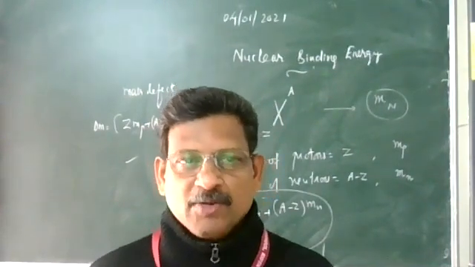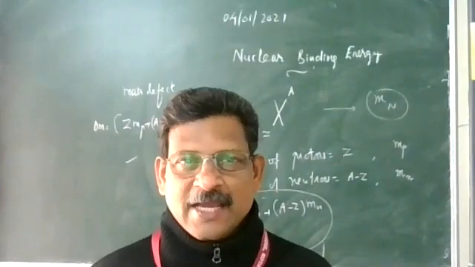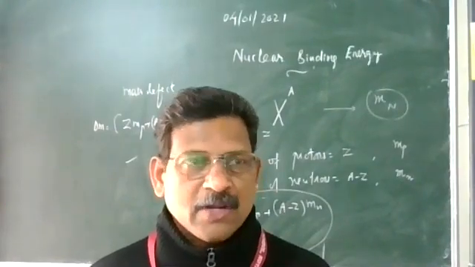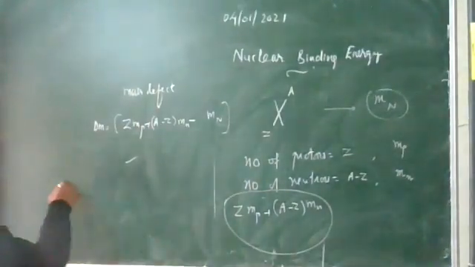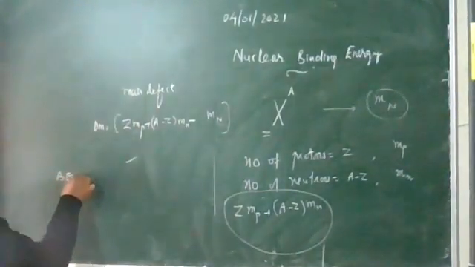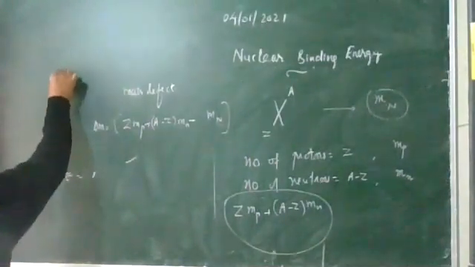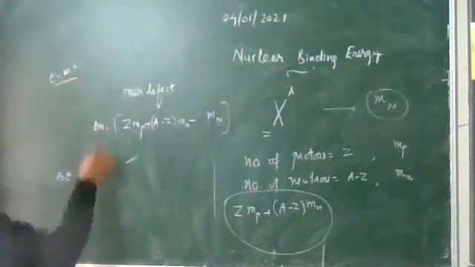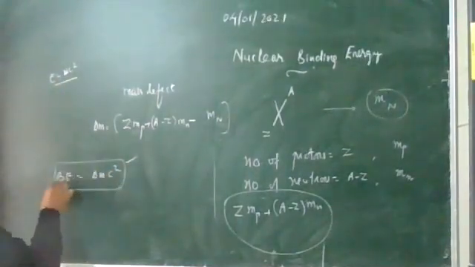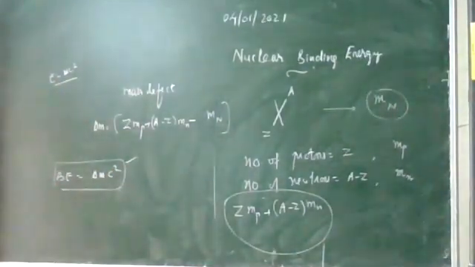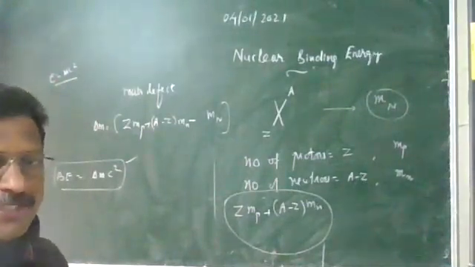The origin of binding energy can be explained and measured by using the Einstein equation. The binding energy can be calculated by the Einstein equation E equals m c squared, where m stands for the mass defect, delta M c squared. The binding energy of the nucleus is obtained from the mass defect.